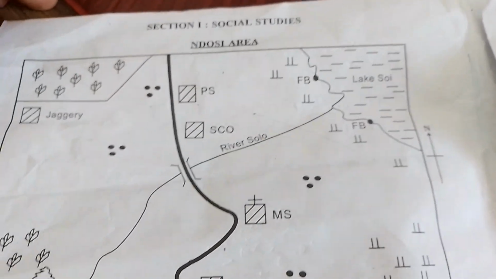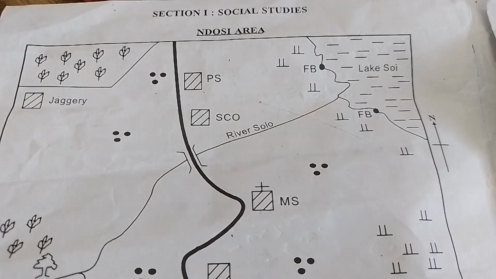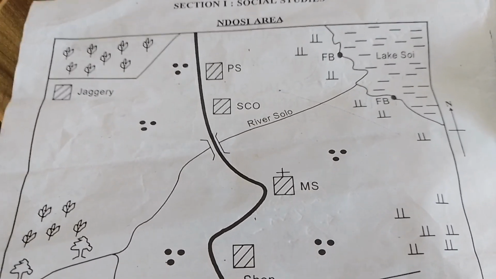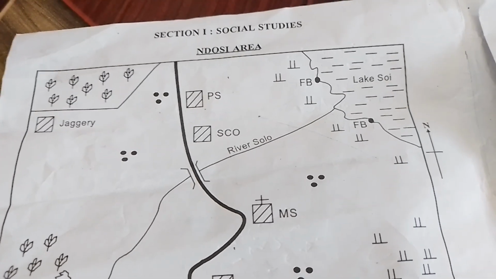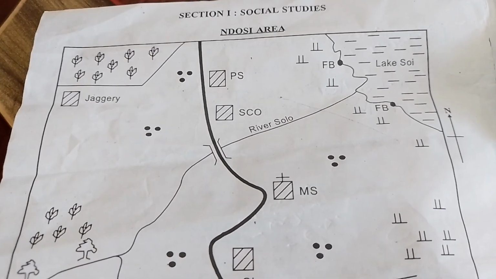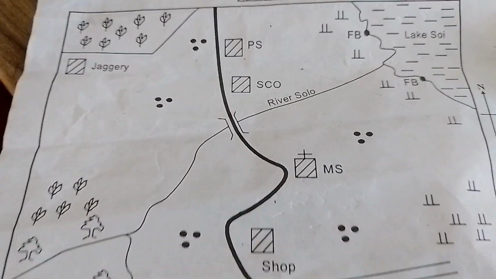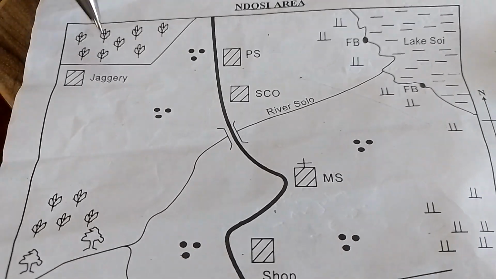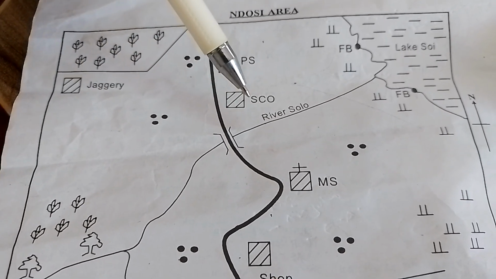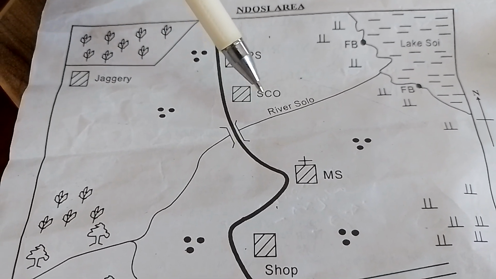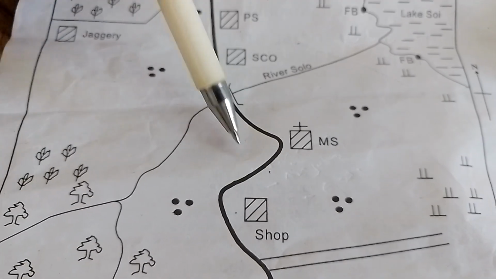When you go through the paper keenly, we have those areas. In those areas, you can see we have what you call the jaggery, and in most cases we have to learn that the jaggery, these are industries that process what we call sugarcane. So we have the jaggery in this region. You have what you call the piers. We have the river Solo. We have the shop here.